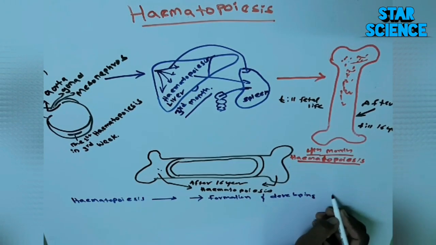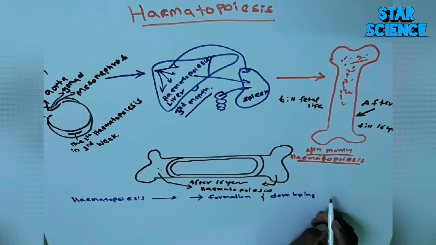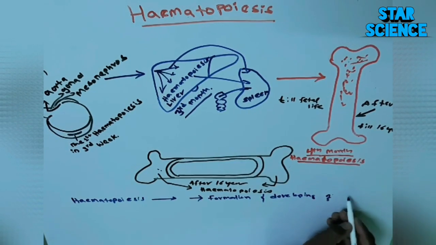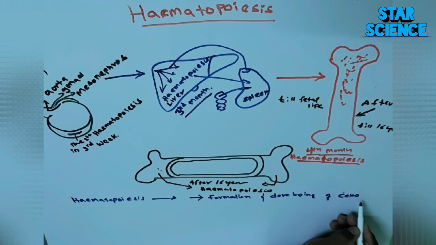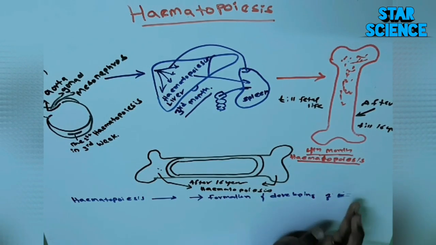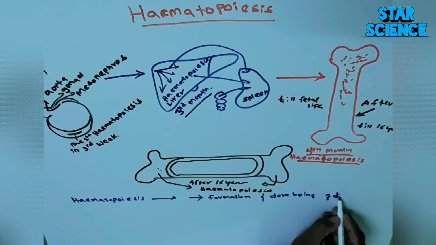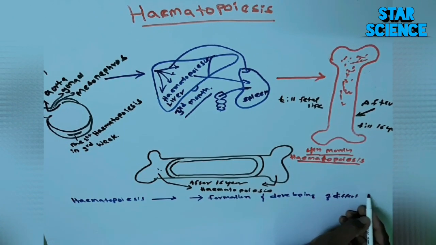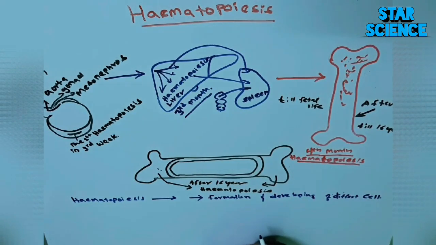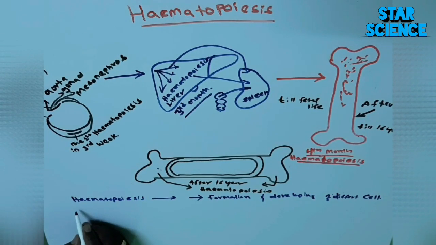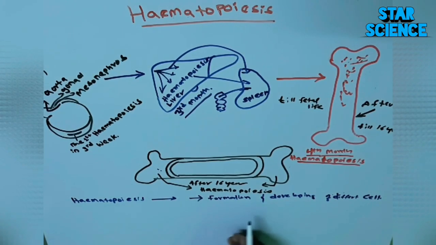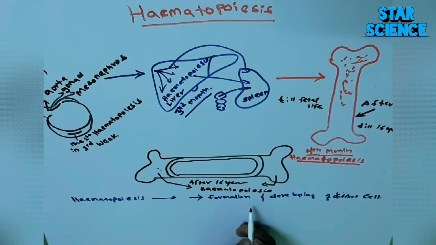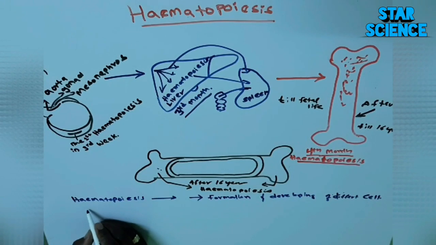You can remember now that haematopoiesis is the formation and development of different blood cells, that is RBC, WBC and platelets, into a mature cell, and it regenerates to make the next process of developing red blood cells, white blood cells and platelets.